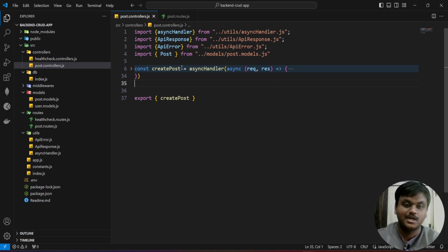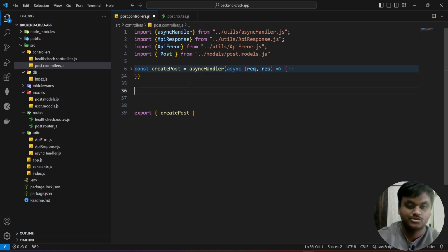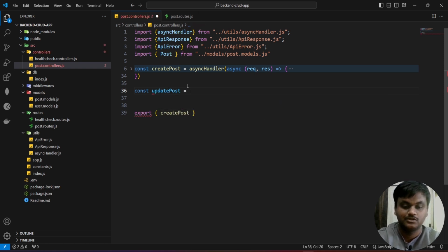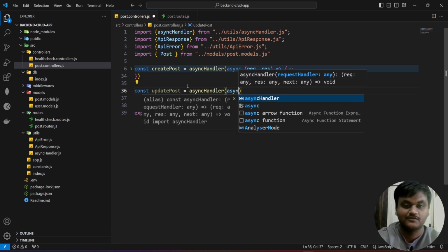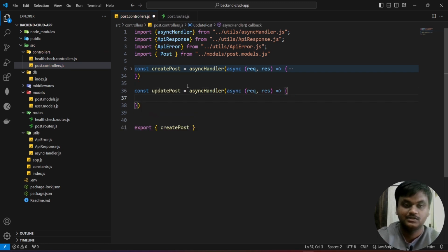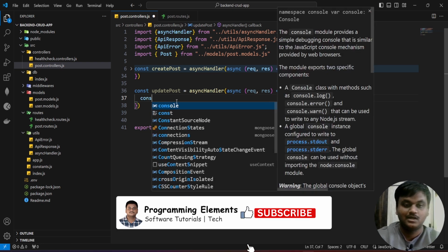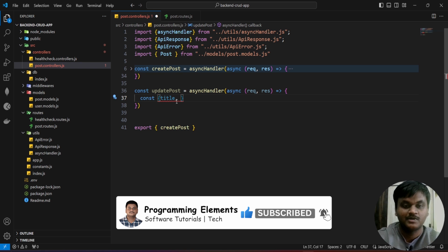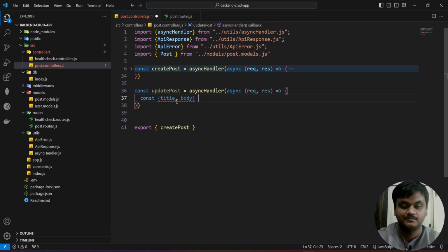Last class we completed the creation of the post. In this session we are going to work on the update post. First I am going to create one function called updatePost, equal to the asynchronous handle function. In this we are going to pass the callback function with parameters request, response, arrow function. First I am going to collect the body elements from the form, like title and body, from request.body.